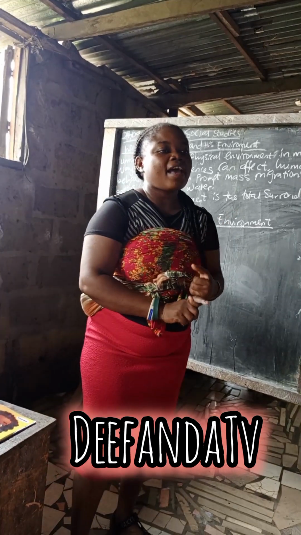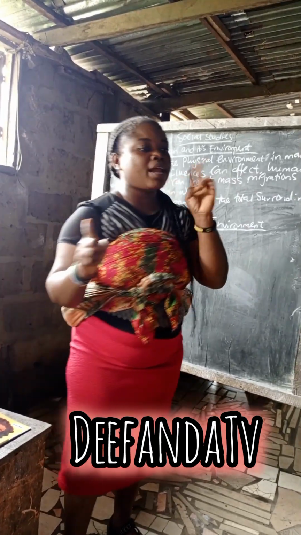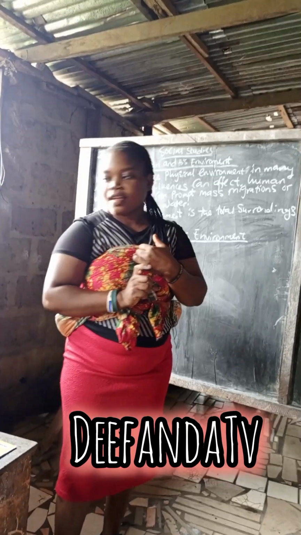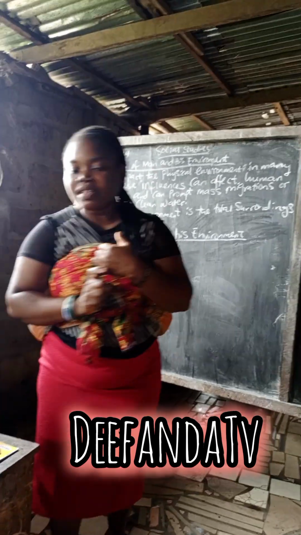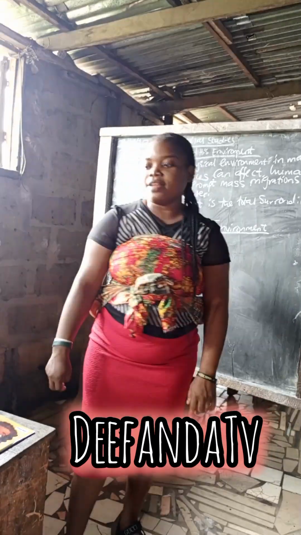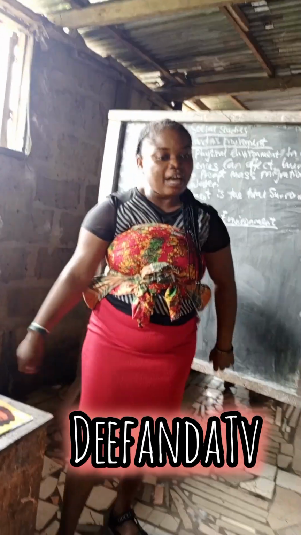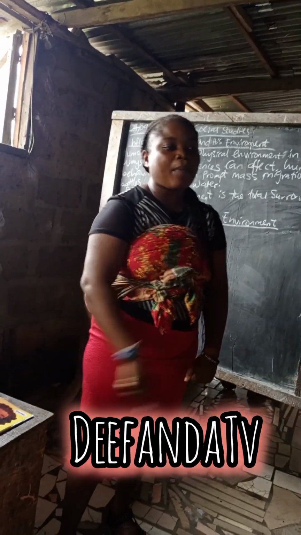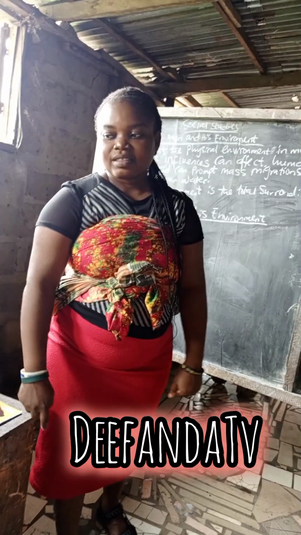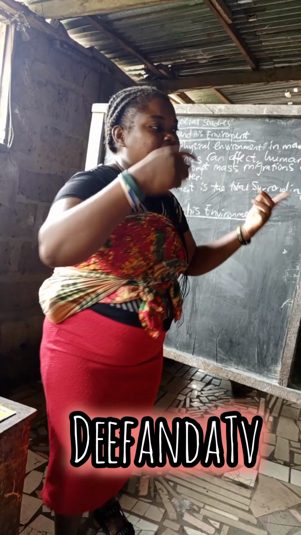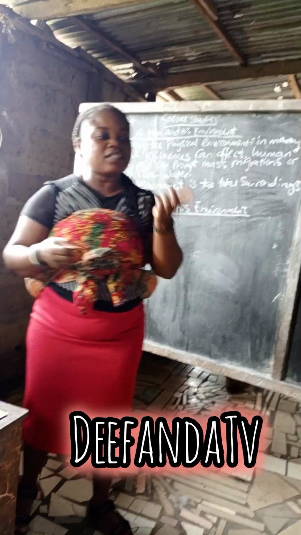I mentioned that we have types of environment, but I mentioned two. What are they? Social environment. Clap for Alvin. Physical environment. Clap for Peculiar. That's good. Now I said that man can influence his environment in so many ways.